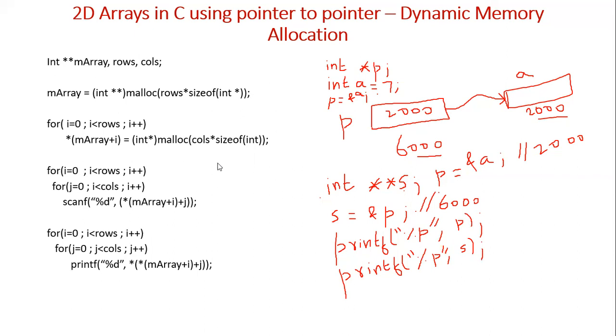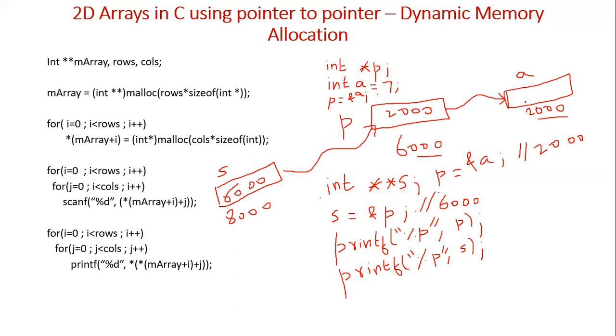So s is a pointer to an integer pointer. s also will have an address. Let us assume s address is 8000. But s is containing address of p, which is 6000. So p will display 2000 because p contains 2000, and s will display 6000. s is pointing to p, p is pointing to a.